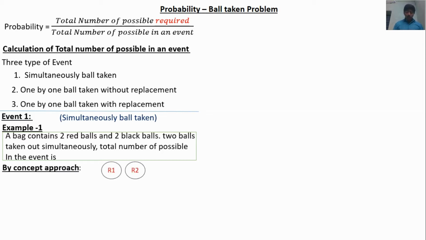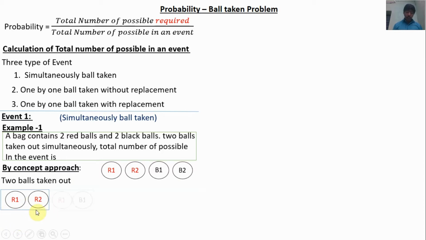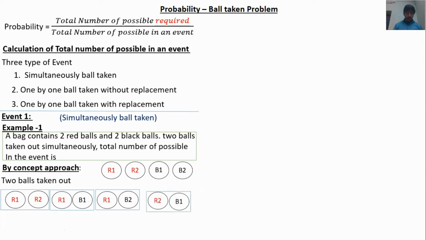Two red balls and two black balls. R1, R2 are red balls, B1, B2 are black balls. Two balls are randomly taken, simultaneously taken. So these balls may be R1 R2, or R1 B1, or R1 B2, or R2 R1, already taken. Two balls are simultaneously taken, so R2 R1 is already taken.